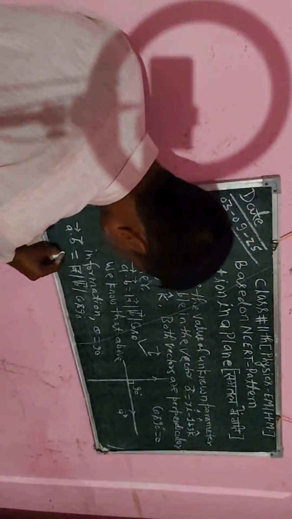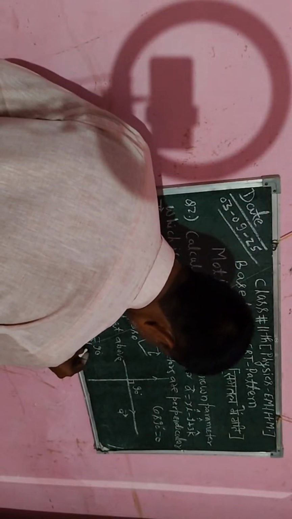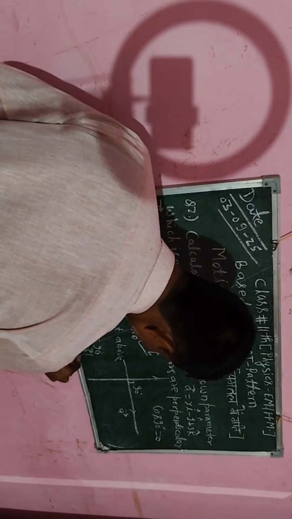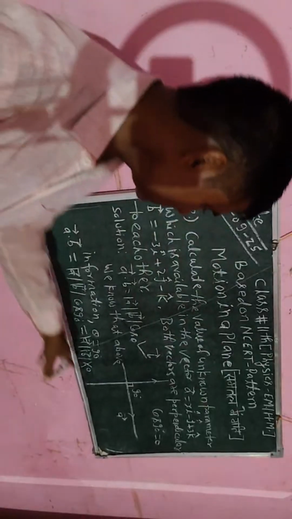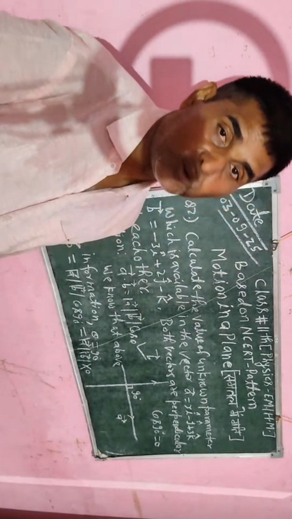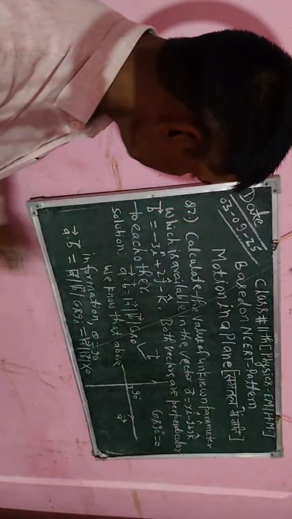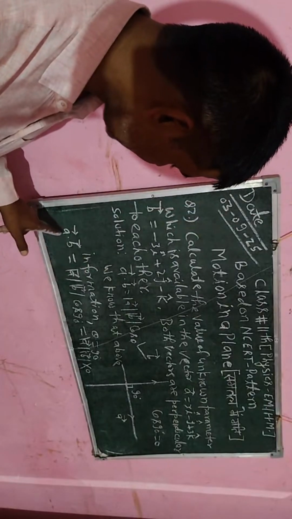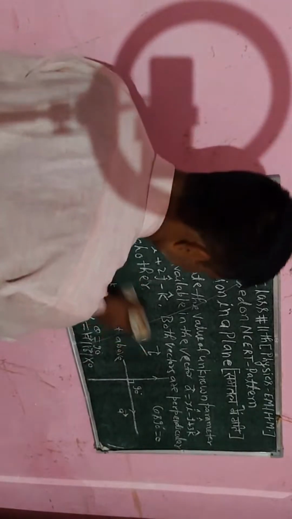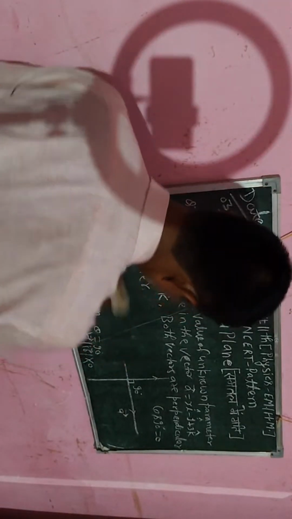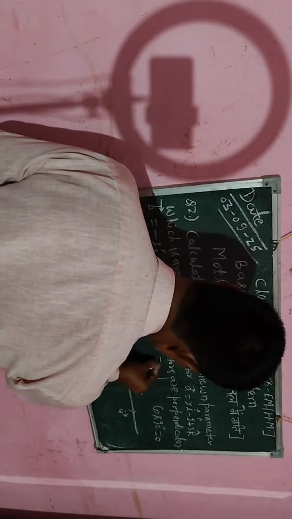So magnitude of the vector A into magnitude of the vector B into cos 90 is 0. If I multiply 0 with any value, that will be 0, that is the zero identity. So A dot B is equal to 0. This is the scalar product.